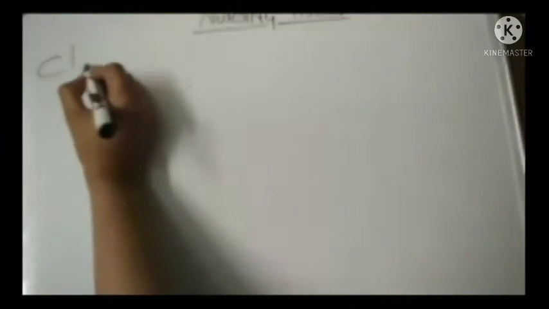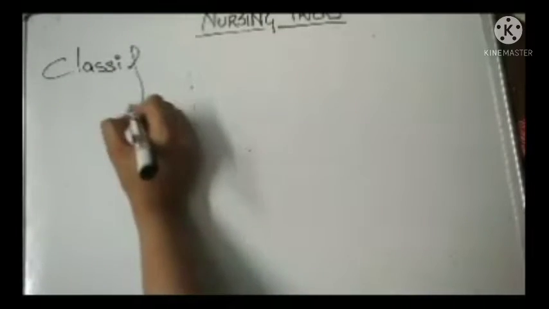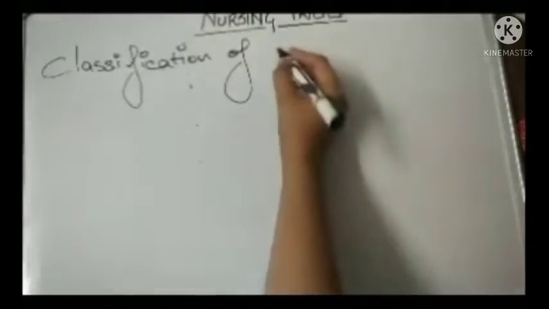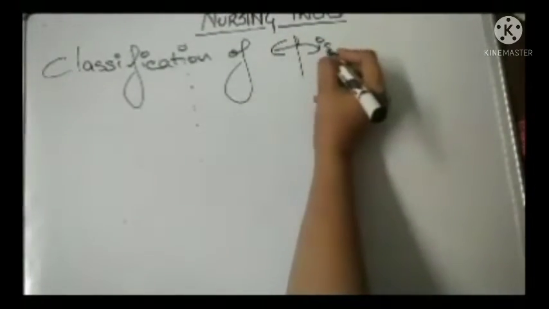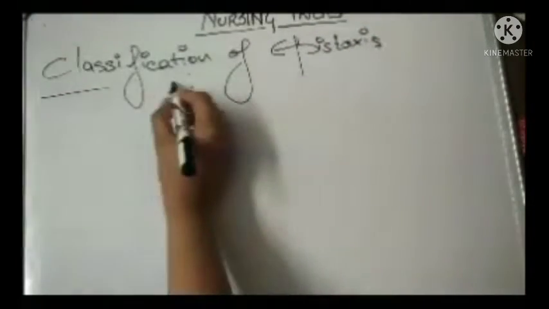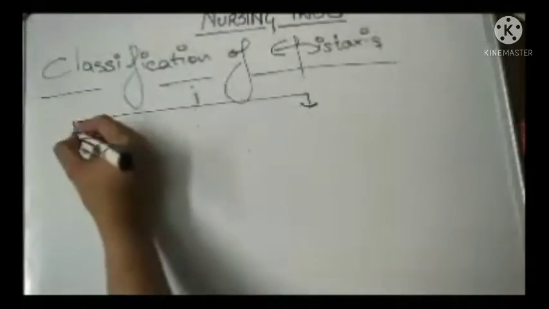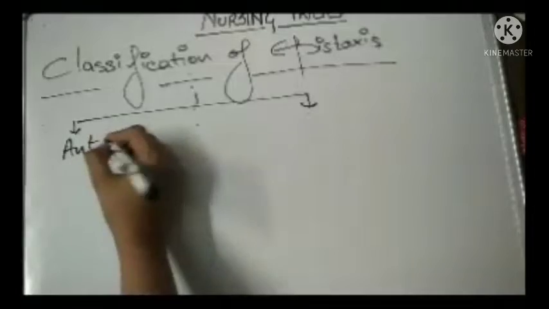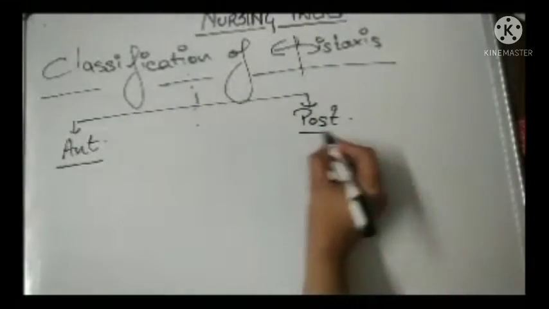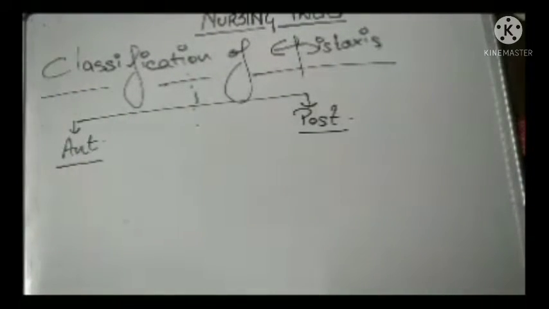First let me write the heading: classification of epistaxis. The classification says that the rupture can be in the anterior area or it can be in the posterior area, and I have already told you that rupture in the anterior area is very common.